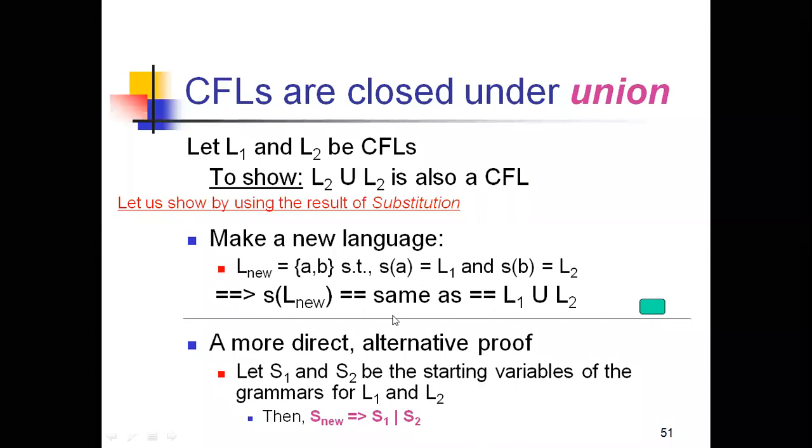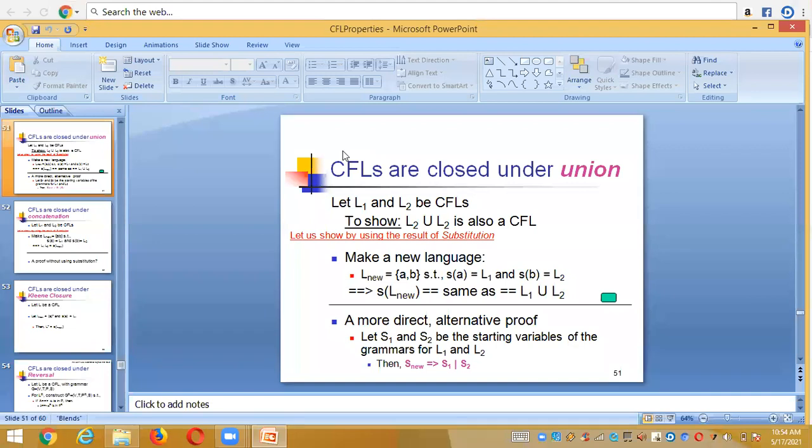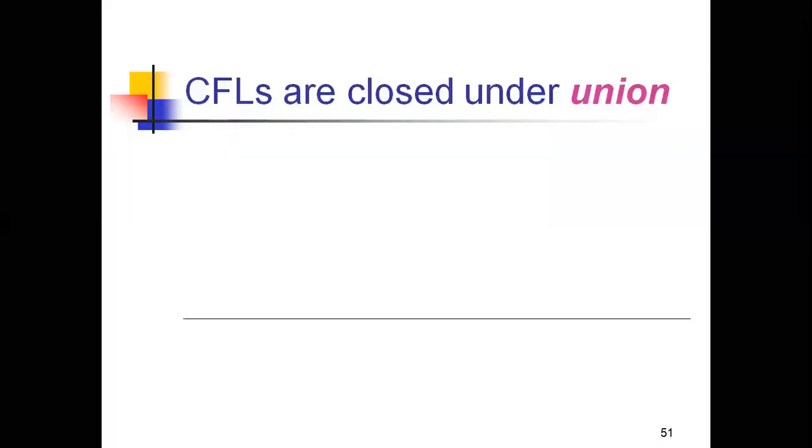A more direct alternative proof is this: let S1 and S2 be the starting variables of the given grammars for the languages L1 and L2. Then what will happen? S new tends to S1 or S2. So that's the way of showing that the context free languages are closed under the union operation.